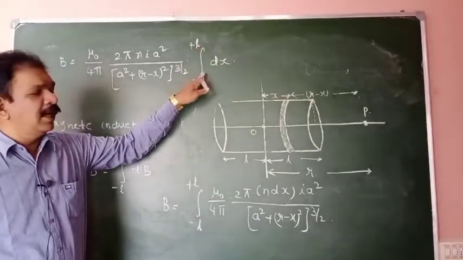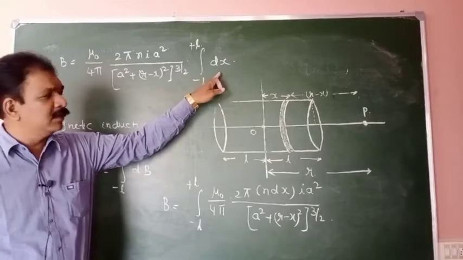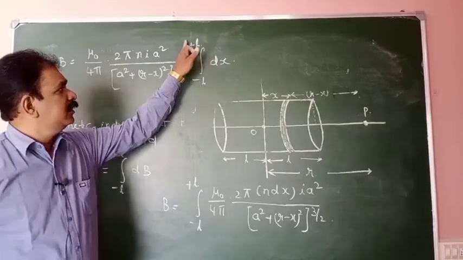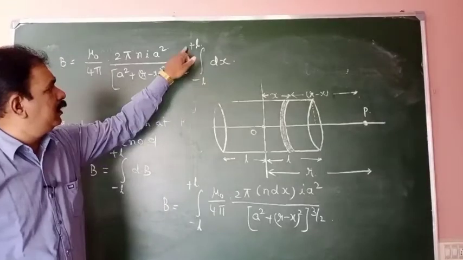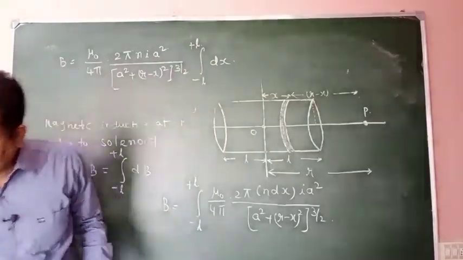Substituting the limits, L minus of minus L means L plus L. This entire value will be equal to 2L.